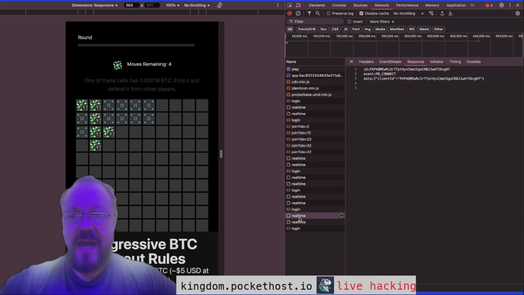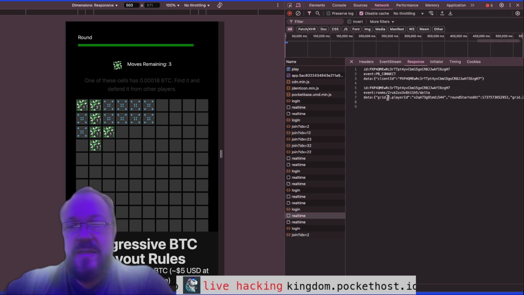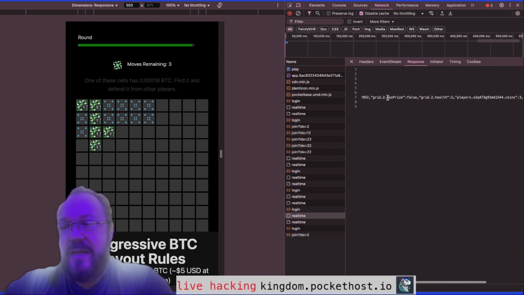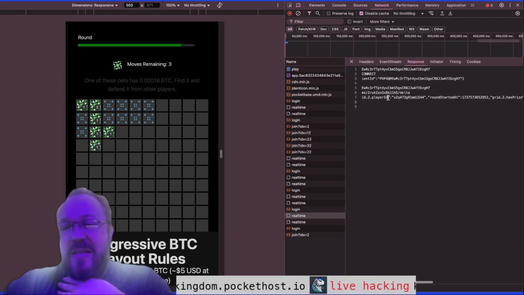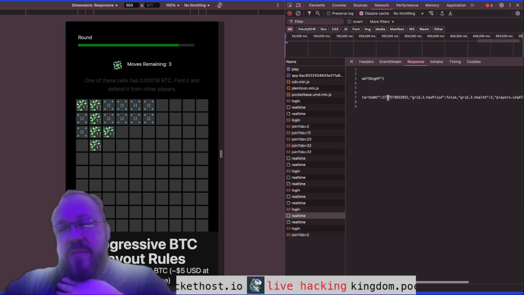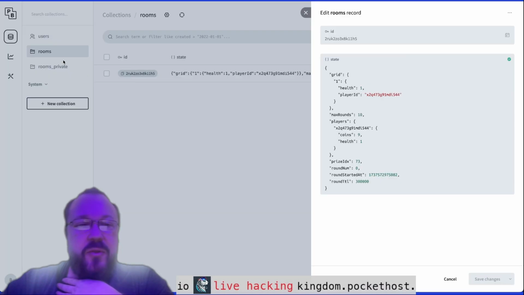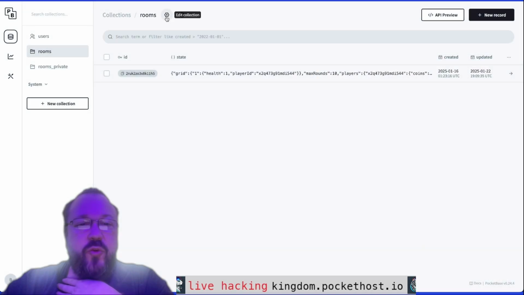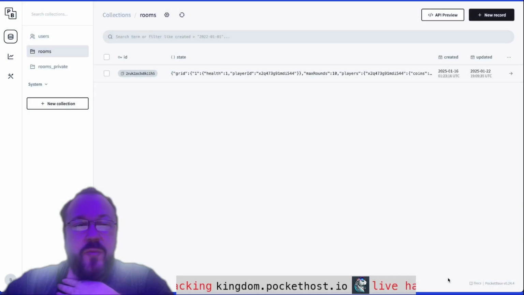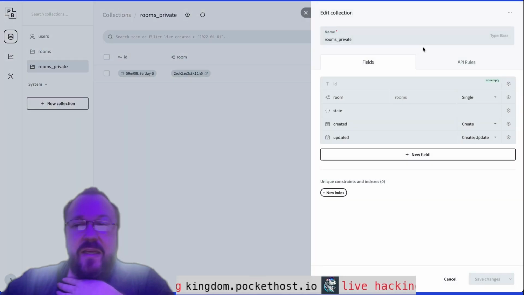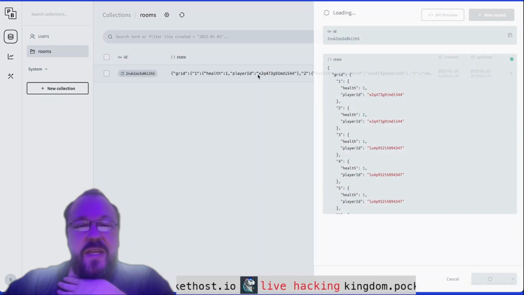Another big update is happening here in the real-time data. When I make an update, instead of resending the whole grid, it sends a very efficient delta now. And this delta is sanitized so it only contains the information that that user is allowed to see. Along with that, I've completely locked down the Rooms API. There's now no public access to the Rooms table at all. Rooms private has gone away. Right there, we're deleting it. We don't need it. So Rooms now contains everything.